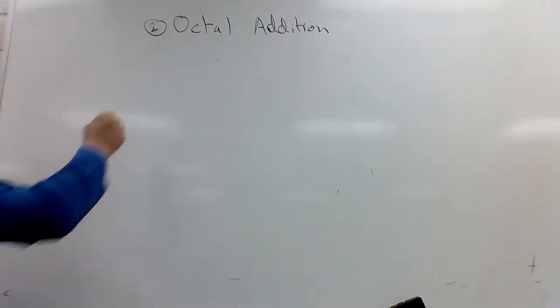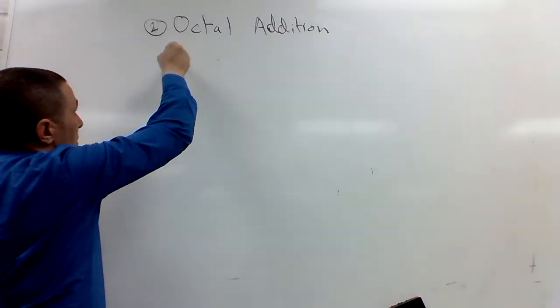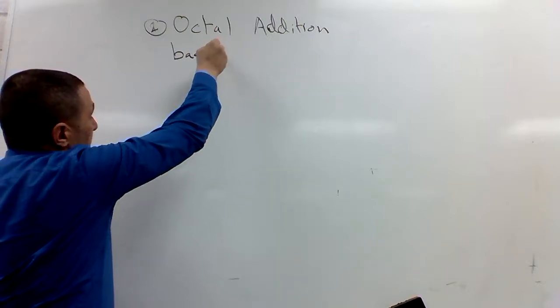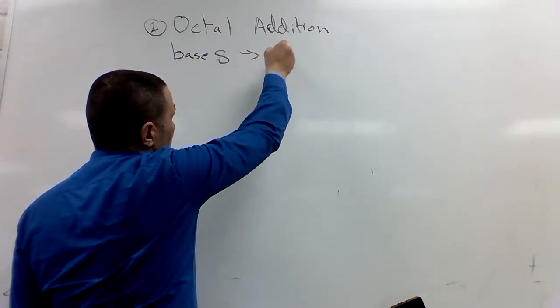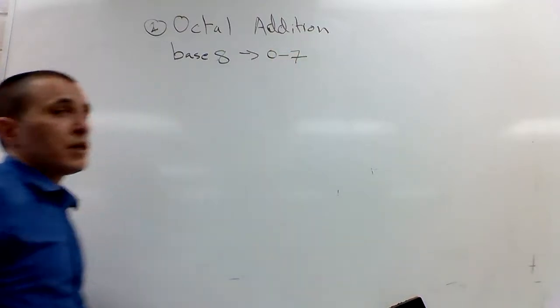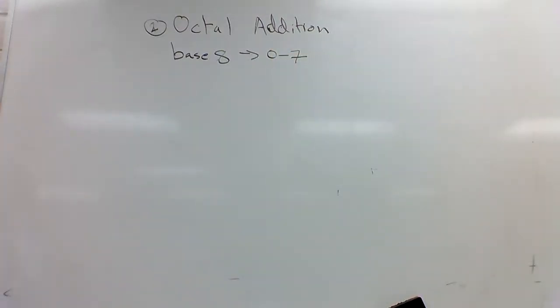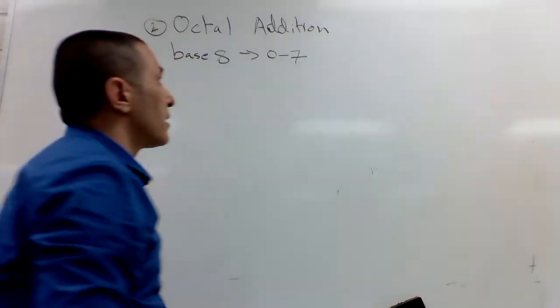Octal, what did we say? It's base 8. From base 8, what can I get? I know my range of numbers is from 0 to 7. That's the only possible numbers I can get.